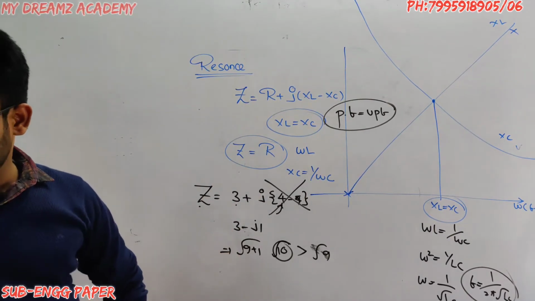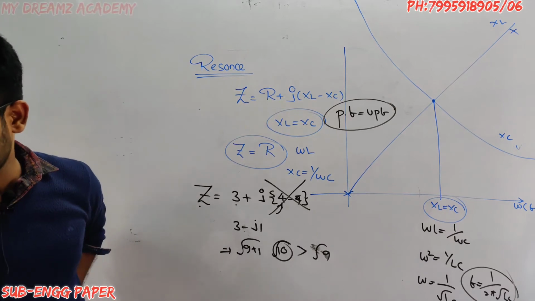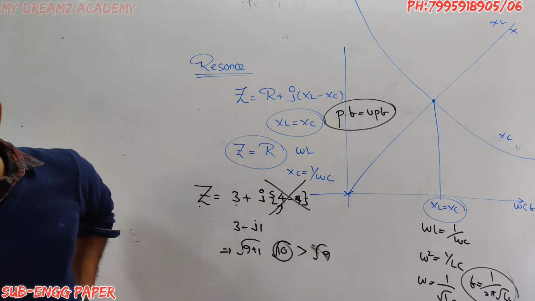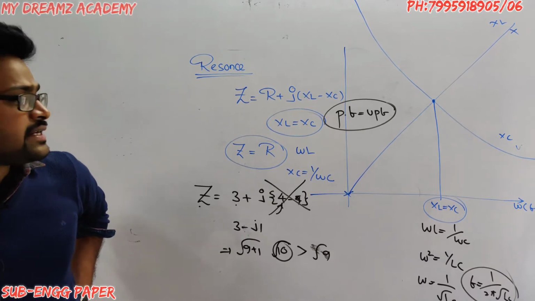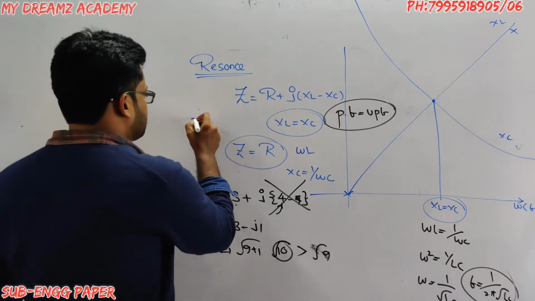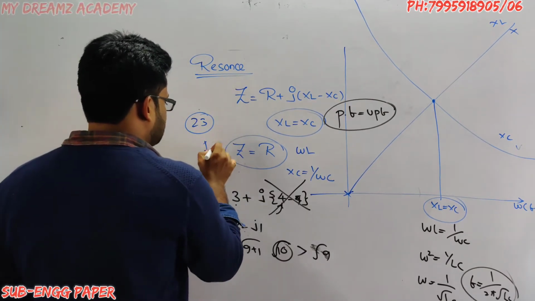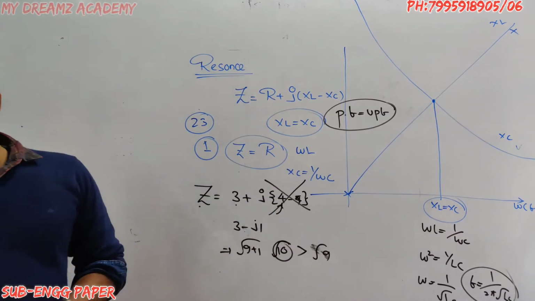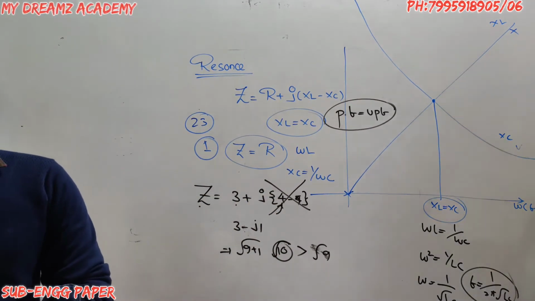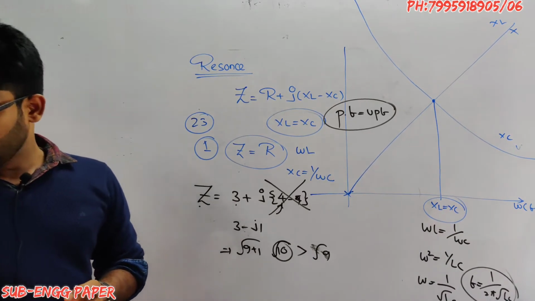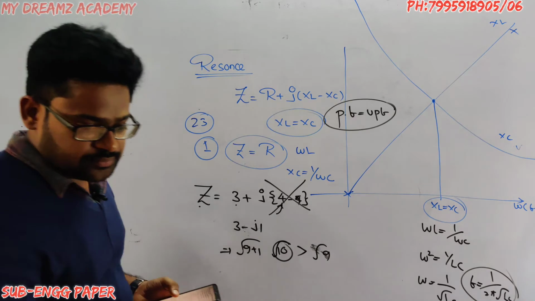Next one, voltage across C is minimum. Voltage across C is maximum, not minimum. So option 1 is correct: current is maximum at the resonance condition. Question number 23, option 1 is correct, that is current is maximum, impedance is minimum. Now I am going to read question number 24. Question number 24 is from electrical circuits.